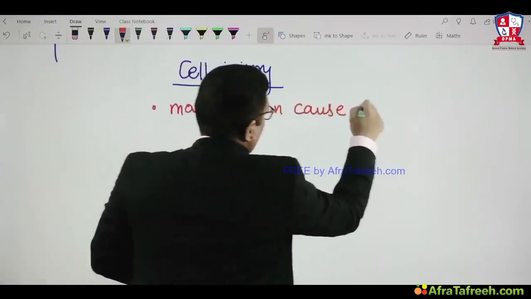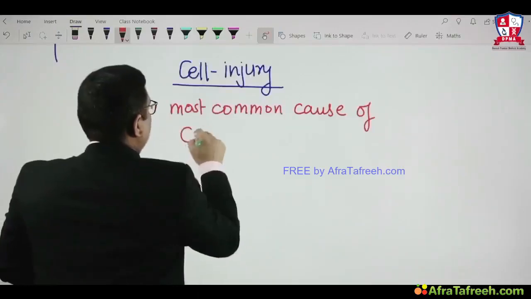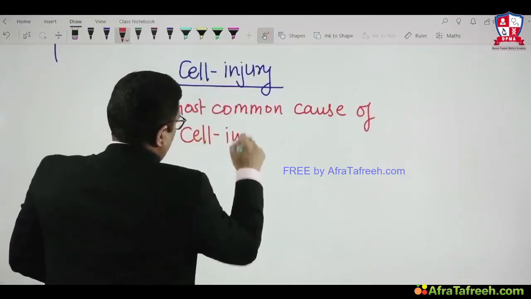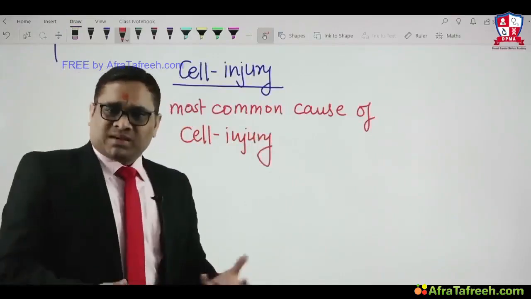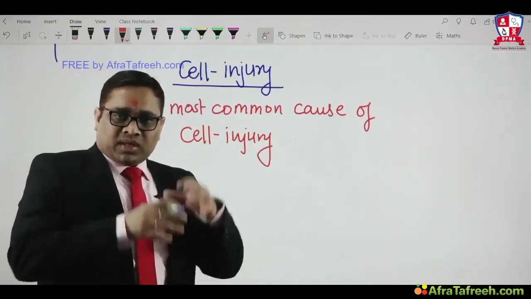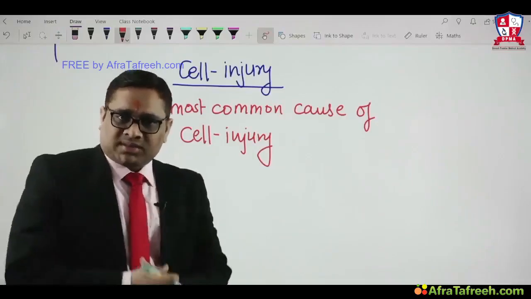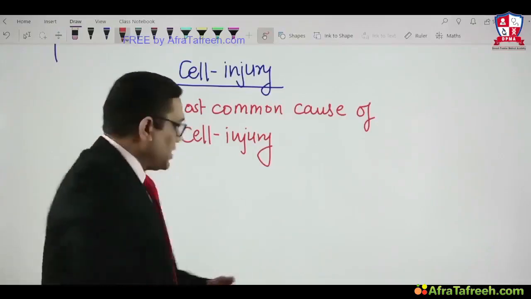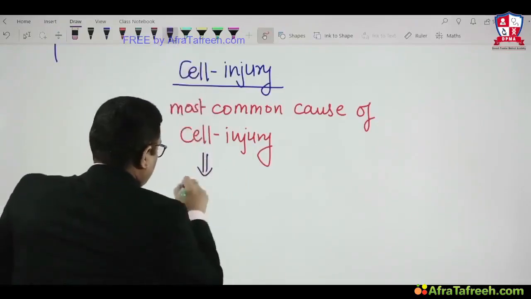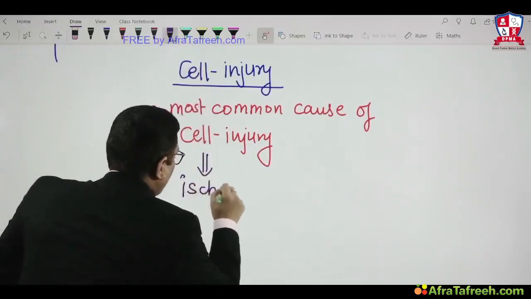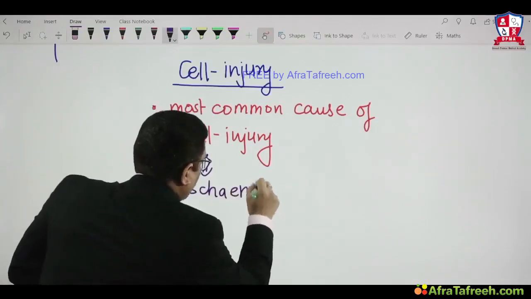So what is the most common cause of cell injury? Loss of blood supply, right? When there is a loss of blood supply, what is that called? Ischemia, right? So the most common cause of cell injury is ischemia.